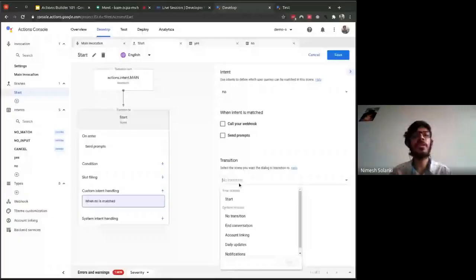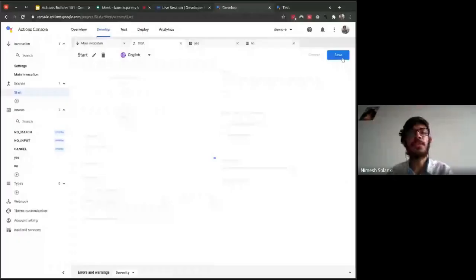So let's see how the conversation should flow. We are currently asking the user, would you like the fortune to be told? User may say yes or no. These are the only options we are giving to the user. Let's see what happens if the user says no first. Then we'll simply transition it to end the conversation, because the user is not currently in the mode to use our action. So we'll simply end the conversation.